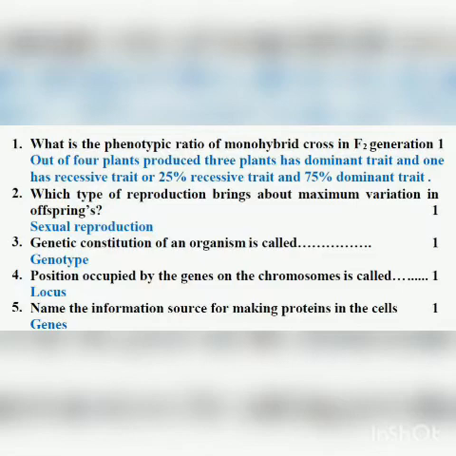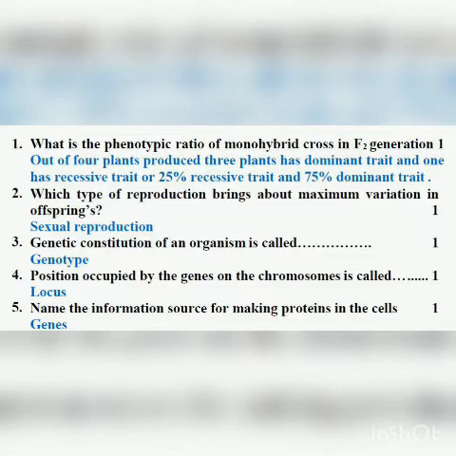Now, this is the correct answer, because they are asking in general the phenotypic ratio. They are not asking about any cross, that this is the cross and in this cross what is the phenotypic ratio. So they are asking in general. So in general the answer should also be like that only. Now the students are writing 3:1. Now what should I understand? It is a vague answer for me. What is 3:1? 3 copies and 1 pen, or 1 pen or 3 copies? You have to write it clearly.